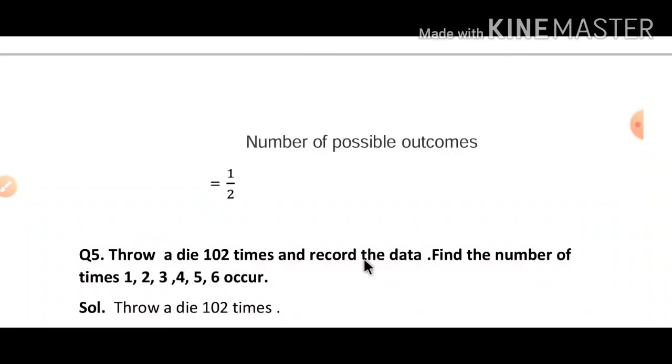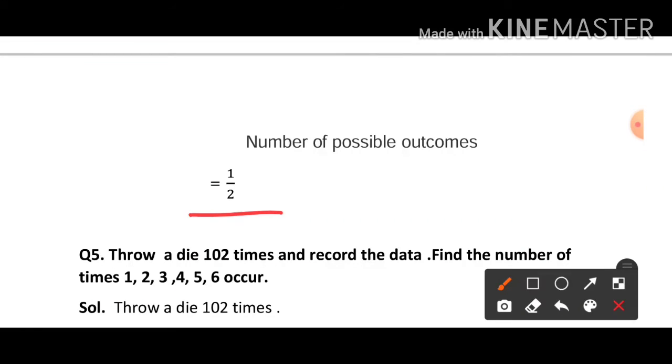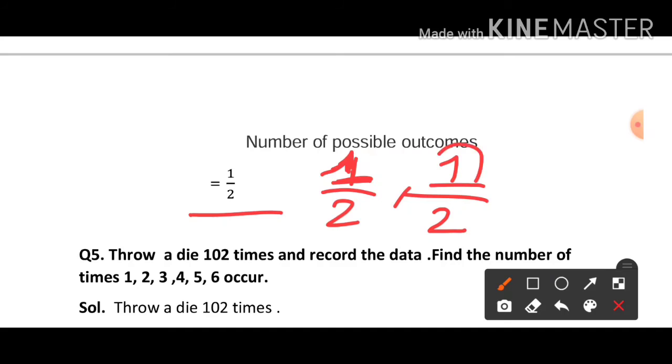So if you choose head, the probability is 1 upon 2, and if you choose tail, then also it will be 1 upon 2 only. Because if you choose head, head will come one time, and if you choose tail, out of head and tail, tail will come once. So probability for both head and tail is 1 upon 2.